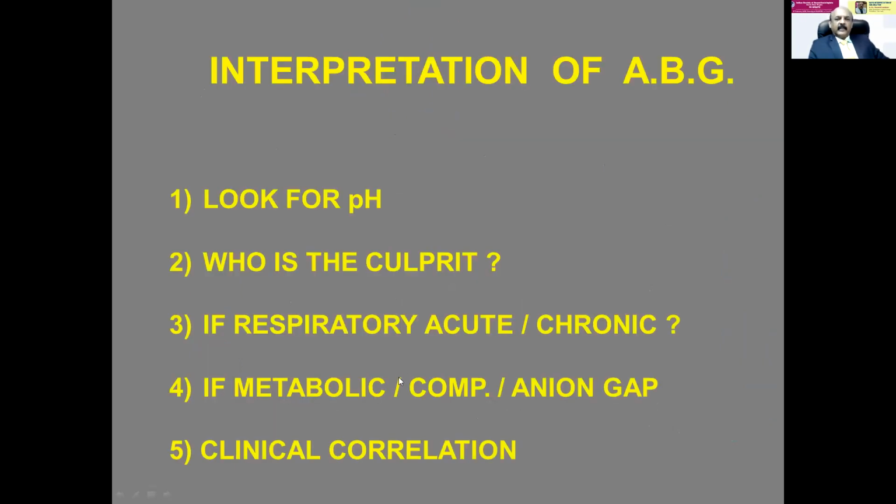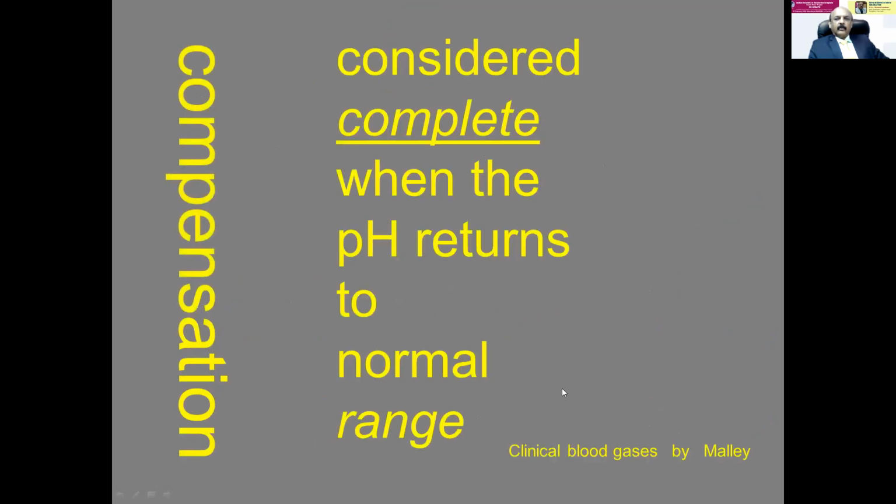So in interpreting ABG, first look at the pH, who is the culprit. If it is respiratory, whether the change is acute or chronic. If metabolic, check compensation, anion gap, and clinical correlation. The compensation is considered complete when the pH has returned to the normal range.